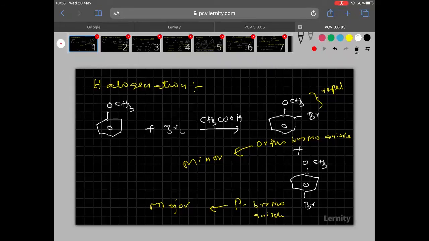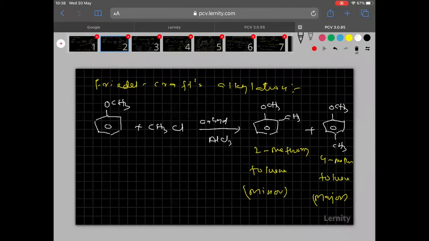Second slide: Friedel-Crafts alkylation I explained here.